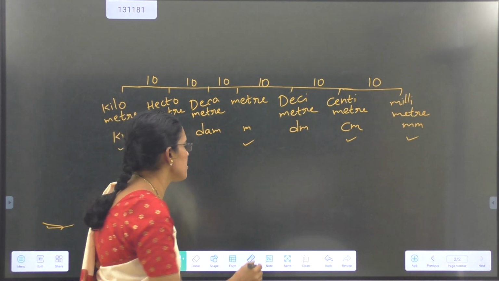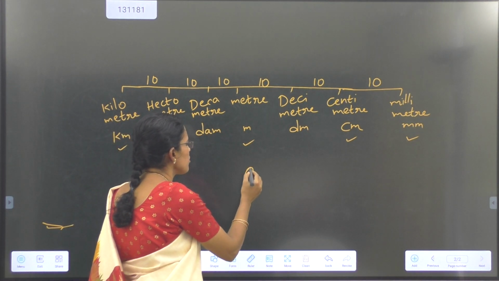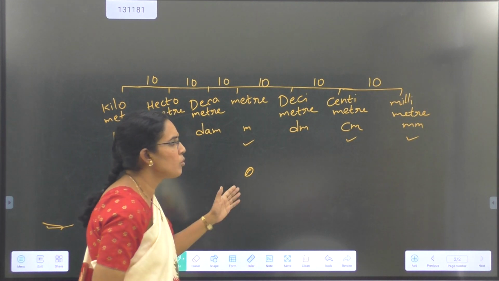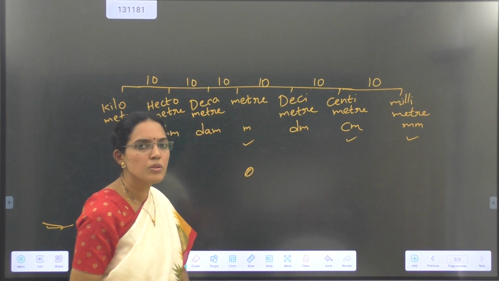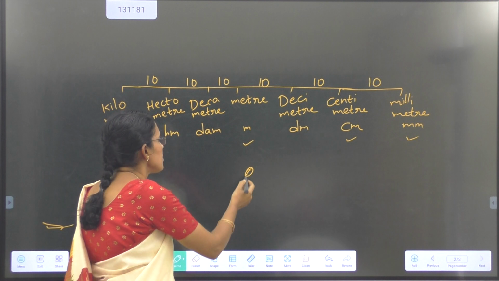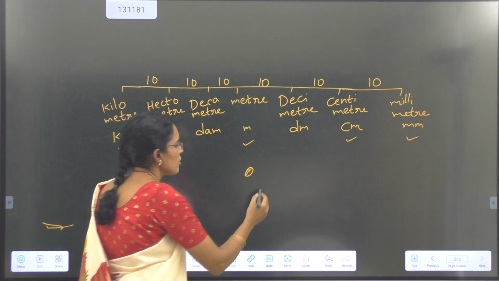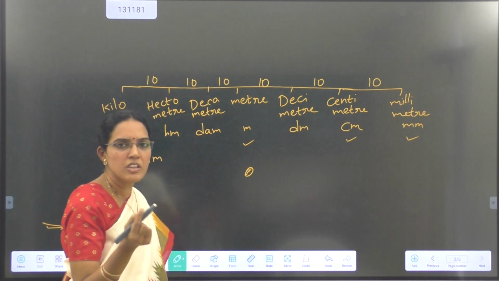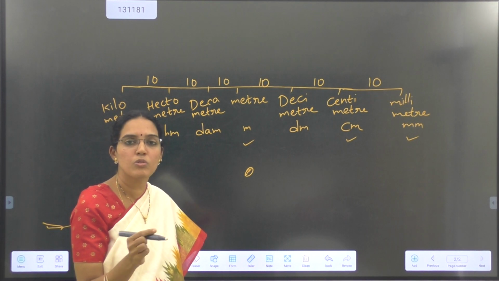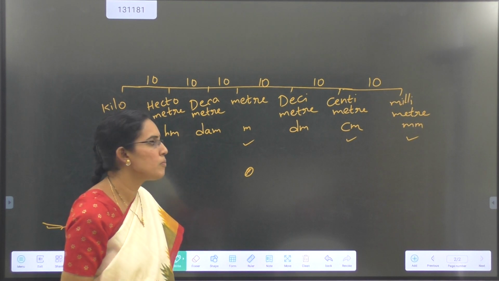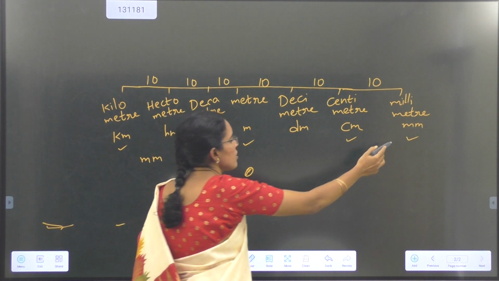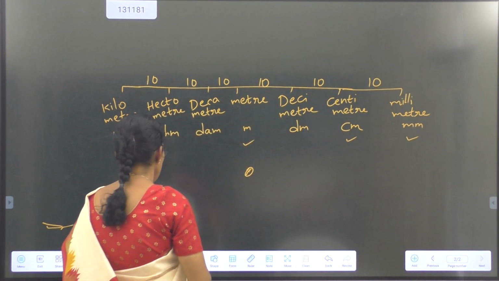To know the length of seeds, we use millimeters. Small size paper clips, if you want to know their length, then also we use millimeter. Millimeter is the shortest length.